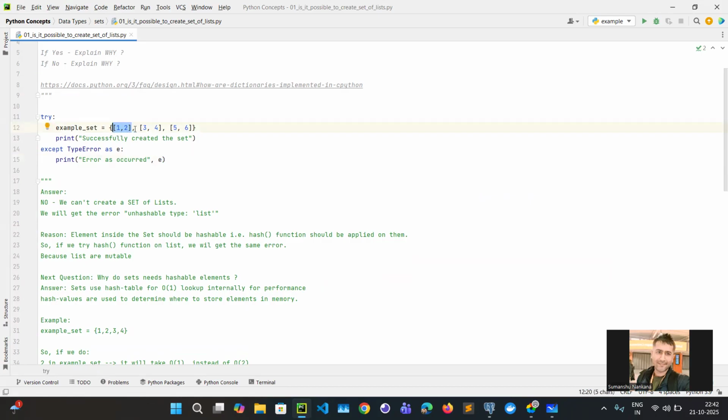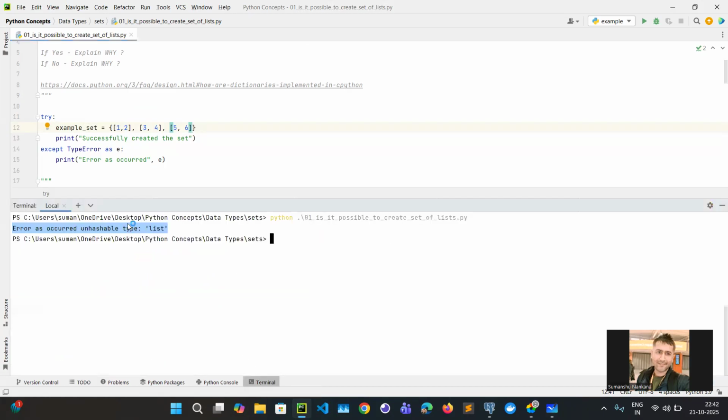This first list is one element, the second list is another element, the third list is another element. When you create a set, the elements inside the set should be hashable, because if you see the error, it says unhashable type list.